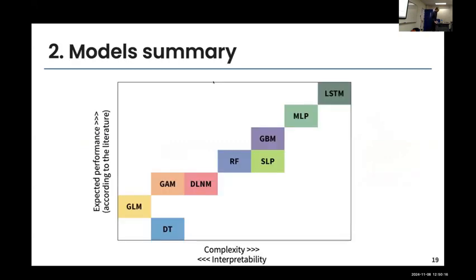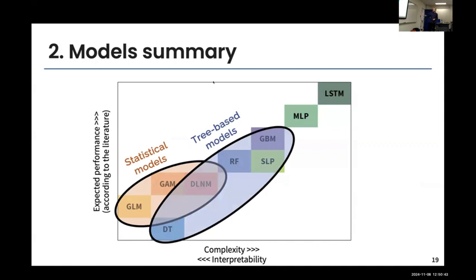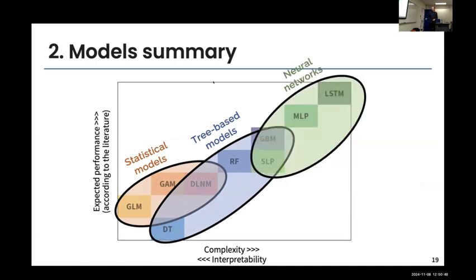So really the kind of model that we've selected for the studies are based on the performance on the y-axis that we expect based on the results we've seen in the literature, but also the complexity or inversely the interpretability of these models. So we see the statistical model being really in the bottom left of this figure. We see this decision tree that is kind of very simple, but not that much performance that is there. But when we go to the ensemble tree-based method, these models should perform better than the statistical model. And then on the top right, what we see is really the neural network model.